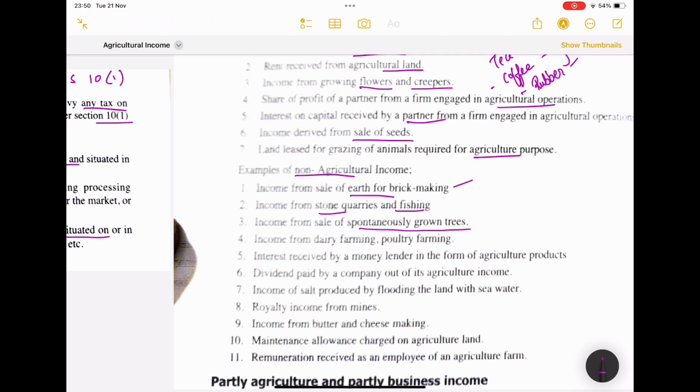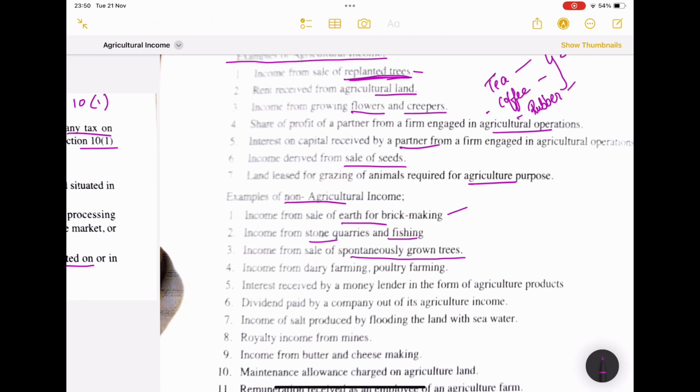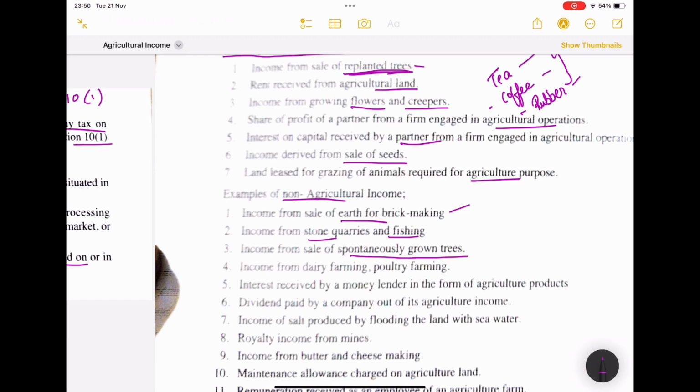Here see the difference. Here we are going to sell replanted trees because an individual farmer is going to take care of this land and the tree. But spontaneously grown trees, forests are the best examples, where the trees grow by themselves. It does not depend upon any farmer or person for its growth. So if we sell those trees, it is not considered agricultural income. Dairy farming, poultry farming and all are not agricultural income.